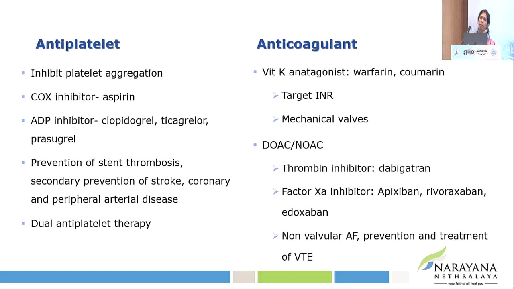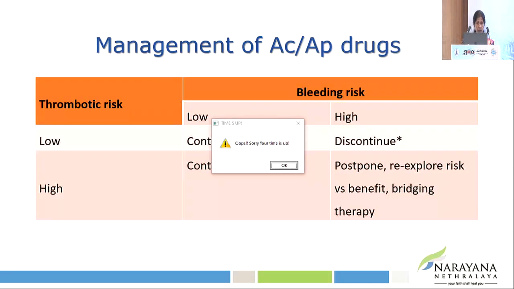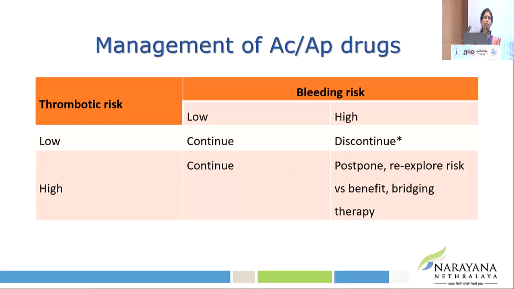But in several other clinical conditions, warfarin has been superseded and replaced by direct oral anticoagulants or novel oral anticoagulants, of which there are 2 types, thrombin inhibitors and factor Xa inhibitors such as apixaban. These are used in non-valvular AF and prevention and treatment of venous thromboembolism. So once again, we have to balance the thrombotic versus bleeding risk.